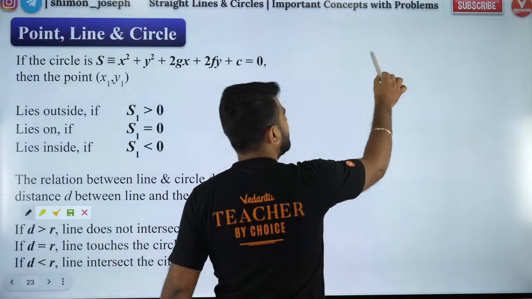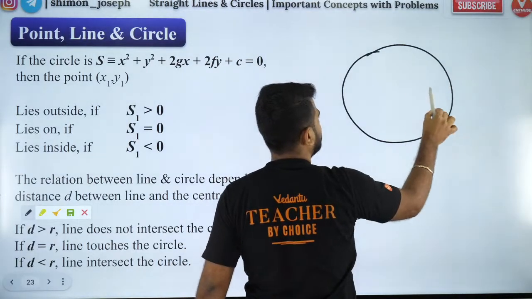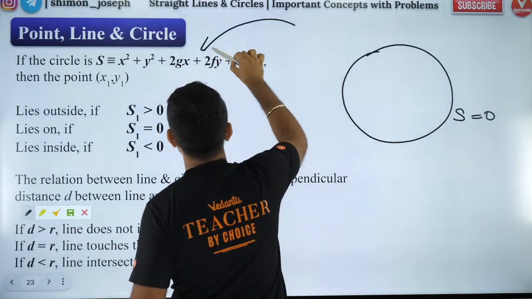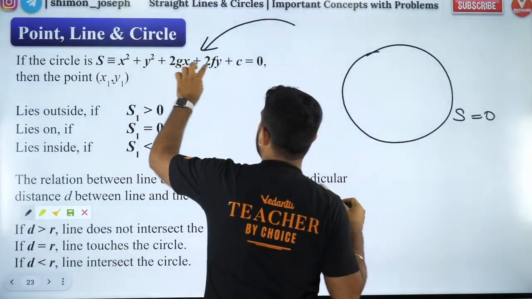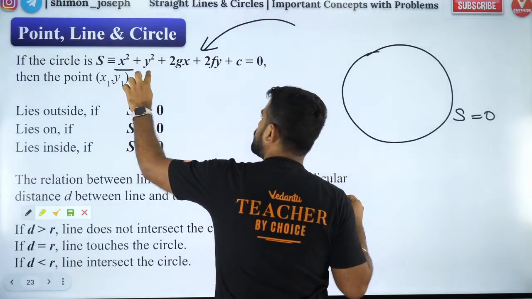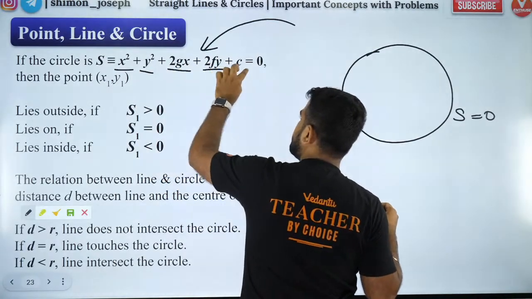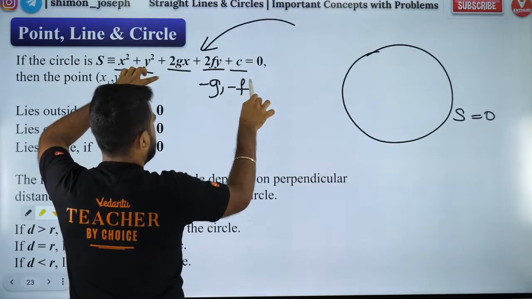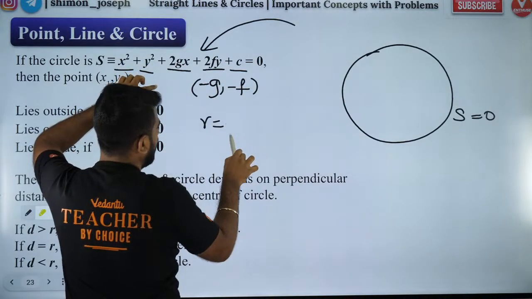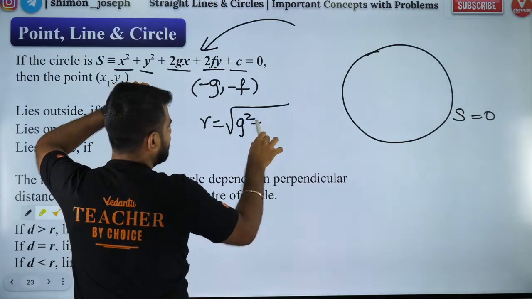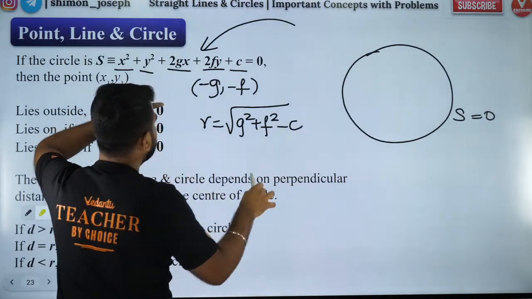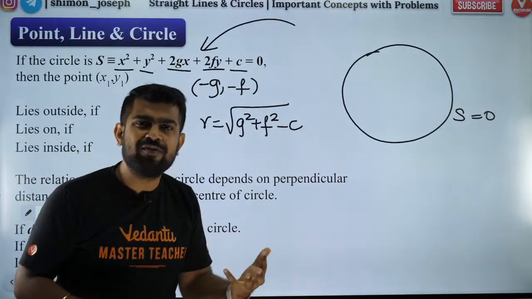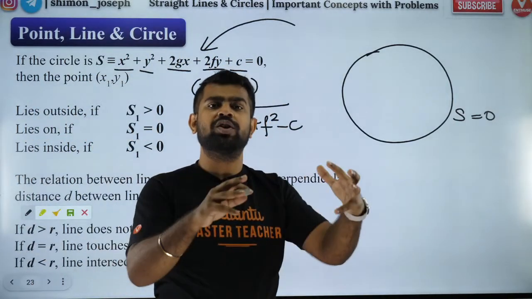So let's say you have a circle, and let's say the circle equation is S equal to 0. And that S equal to 0 is given by this form. This is the general form of the equation of a circle: x square plus y square plus 2gx plus 2fy plus c. So here the center is (minus g, minus f), and the radius is given by the formula root of g square plus f square minus c.